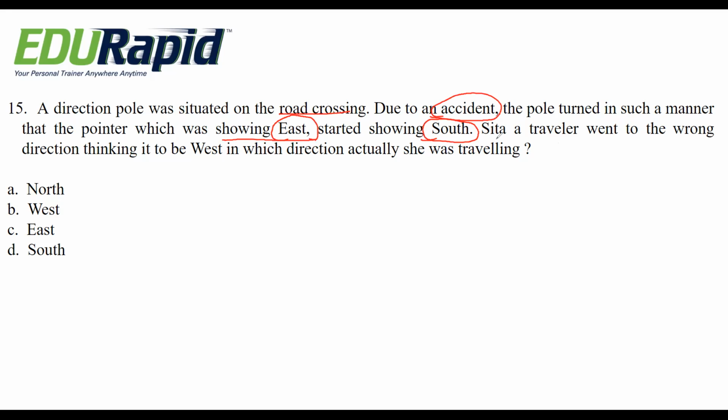Then traveler Sita went in the wrong direction, thinking it would be west. Then change this direction also. That's all. See, it's very simple. This is the east direction showing east. Obviously, then it is west. Okay. Instead of east, due to an accident it started showing south.